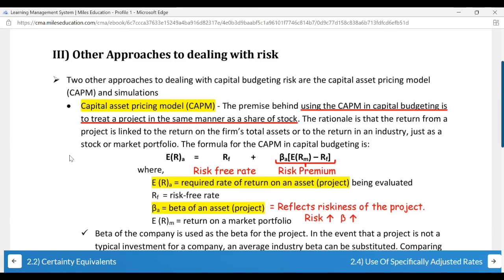And the risk-free rate is how much you're anyways going to receive no matter what the market movements are. So in real estate, how much is the minimum base which I will surely receive, may my project fail or may my project pass? ERM, or you can just say RM, that is also fine. How much return are you normally going to get from the market at this point of time from that particular sector?